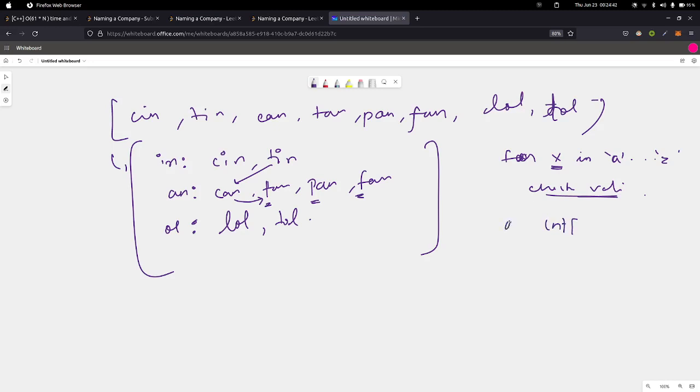So we will add to the answer count of X with C. As I defined, count of X comma C here represents the total number of strings present in the previous groups till now, which have X as a starting letter but don't have C as a starting letter in any of the strings present in the previous group. In this case, one of the possible strings could be CAN.